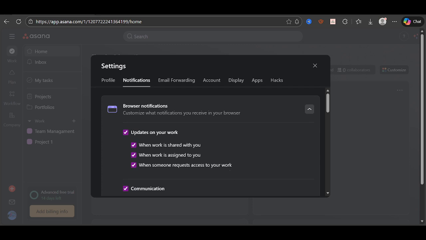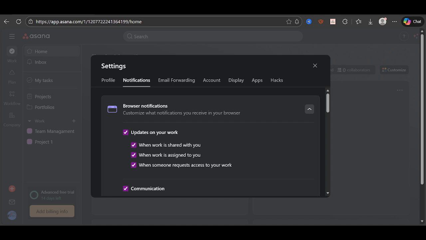If you decide later that you want a few messages back, you can return to the same notifications tab and re-enable only what you find useful. Some people like keeping mentions only on while leaving activity updates and daily summaries off, so they're alerted when they're directly needed but aren't swamped by every change.